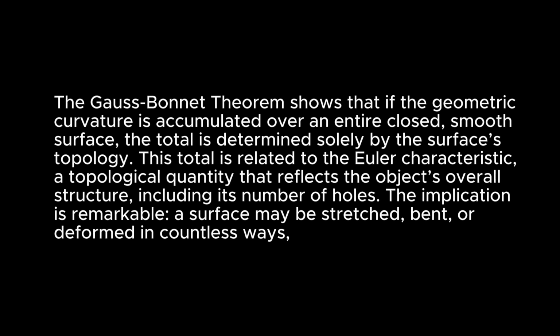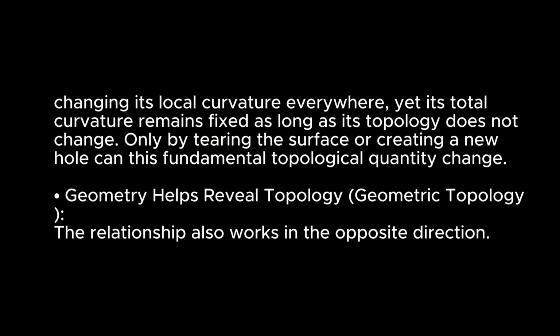The Gauss-Bonnet theorem shows that if the geometric curvature is accumulated over an entire closed, smooth surface, the total is determined solely by the surface's topology. This total is related to the Euler characteristic, a topological quantity that reflects the object's overall structure, including its number of holes. The implication is remarkable. A surface may be stretched, bent, or deformed in countless ways, changing its local curvature everywhere, yet its total curvature remains fixed as long as its topology does not change. Only by tearing the surface or creating a new hole can this fundamental topological quantity change.